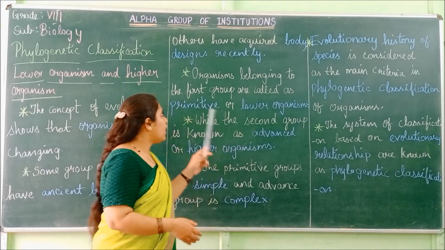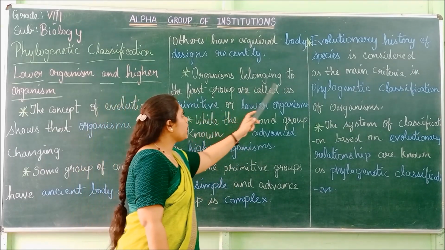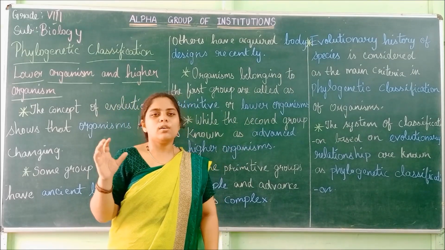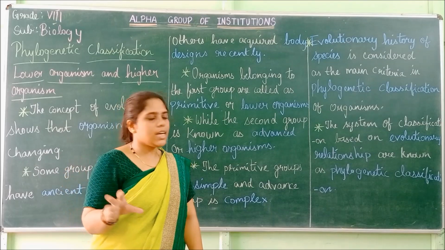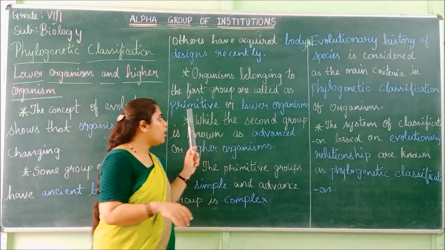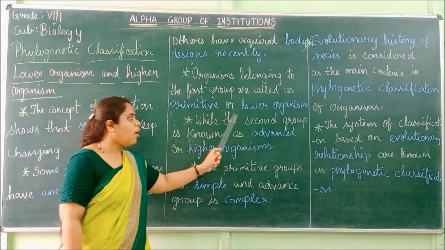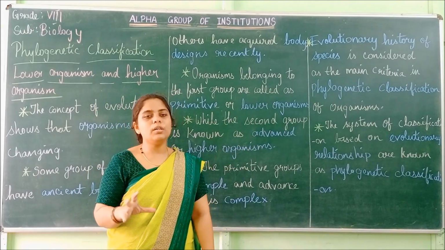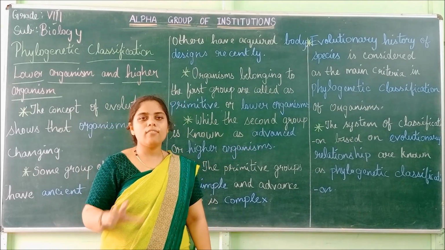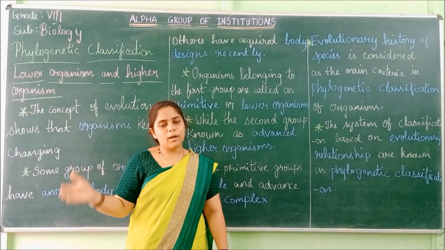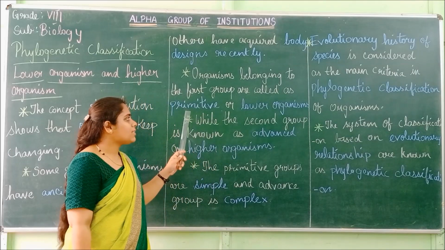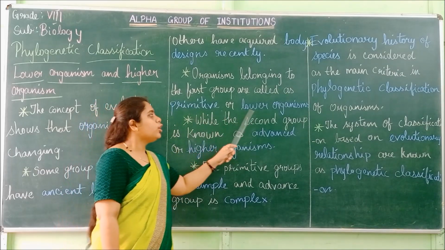Organisms belonging to the first group, that is organisms which do not have any change from the early period itself, are called primitive or lower organisms.